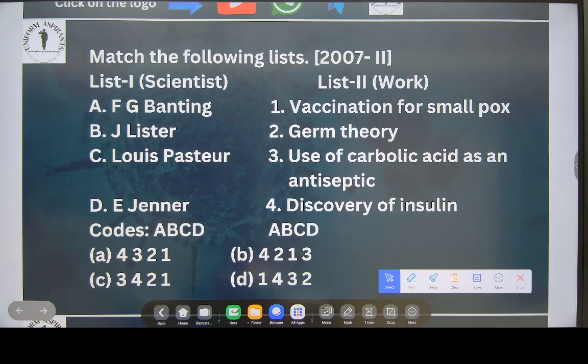Now what is given here? The name of the scientist is given, and what you have to do is find who discovered what. Read this. Match the following. This is a factual question, okay? That's why I tell you, when they have given all this, for example, who discovered the first live cell, who discovered the first dead cell, you have to remember everything. I will ask you.